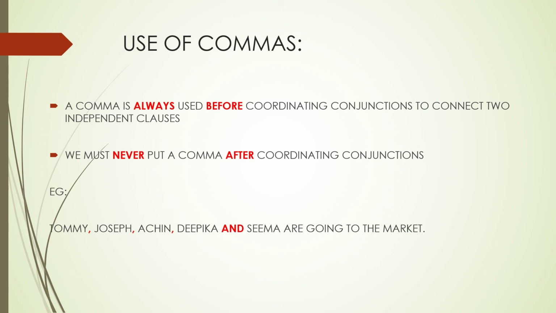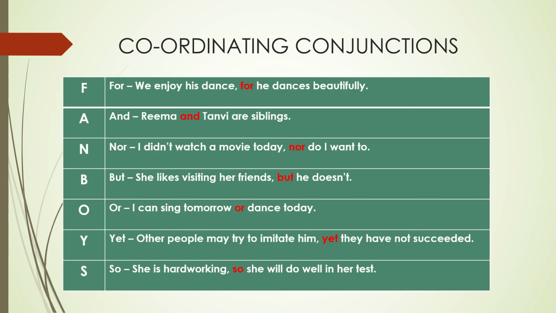So a comma is always used before a coordinating conjunction in order to connect two independent words or clauses or phrases or sentences together. Okay? We must never put a comma after the coordinating conjunction. Like in the sentence before this, we enjoy his dance, for he dances beautifully.